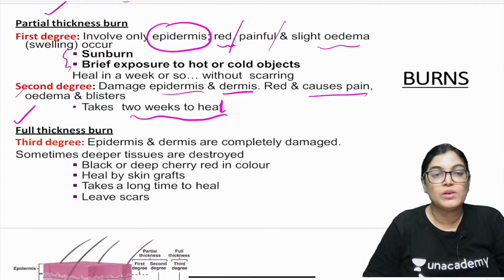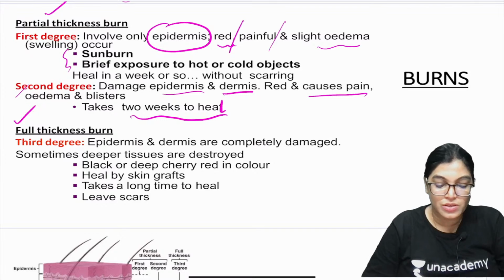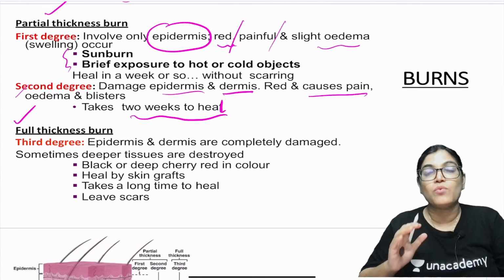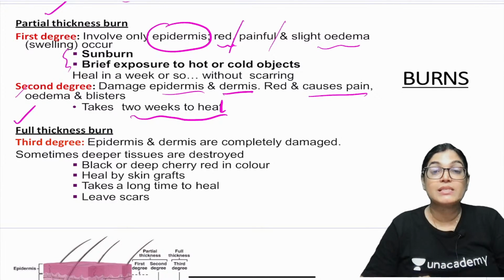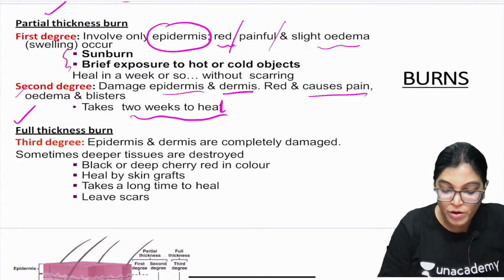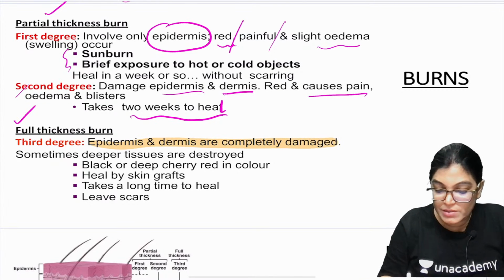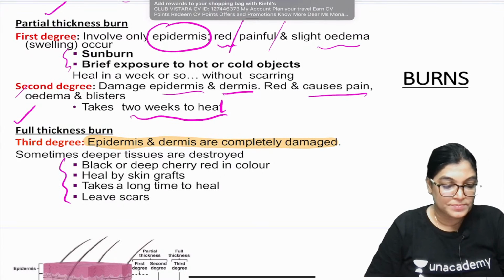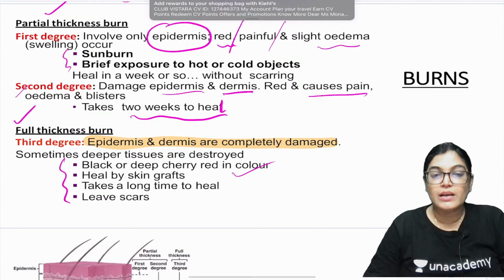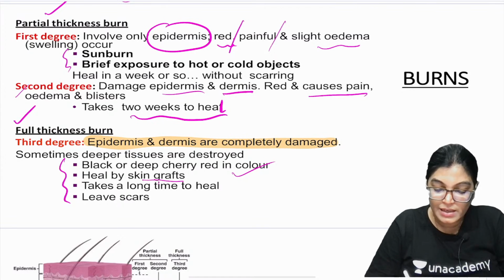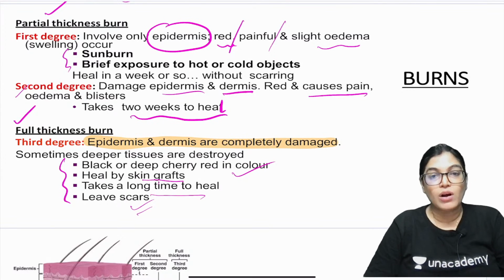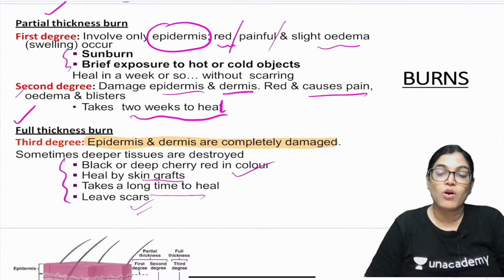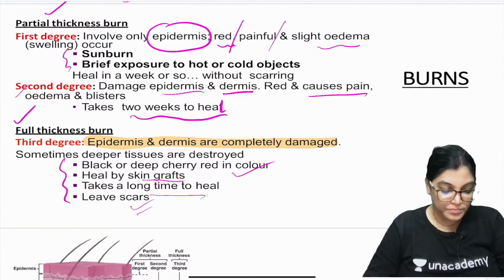Now the third one is the full thickness burn, also categorized as third degree burn, where both the epidermis and dermis are completely damaged. This is very important for you to know. Here the color of the skin becomes deep cherry red or black, it heals by the process of skin grafting, takes a long time to heal, and after a third degree or full thickness burn, it always leaves a scar mark.